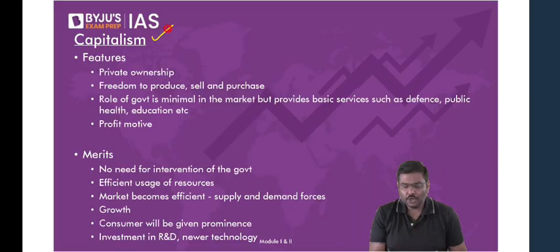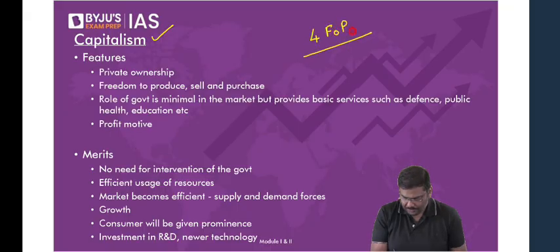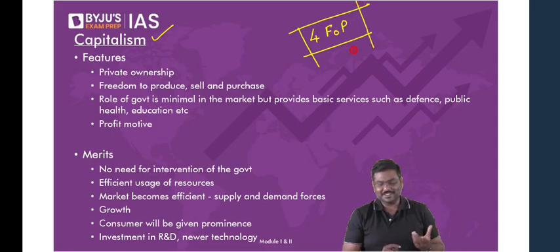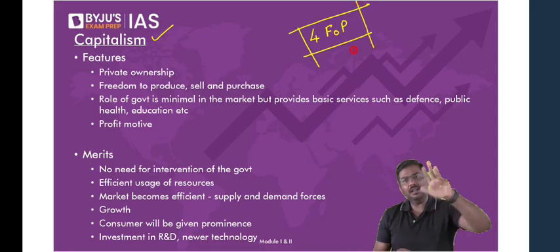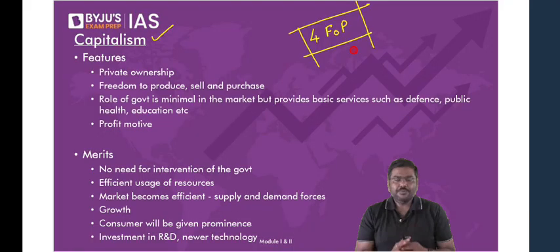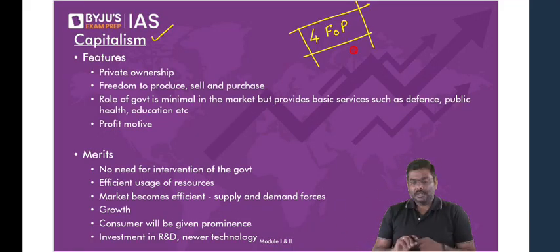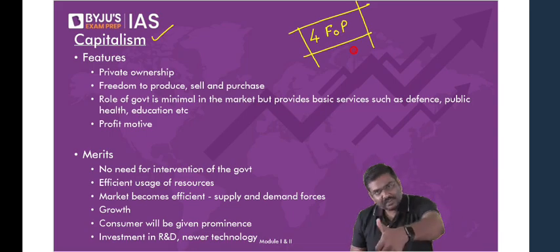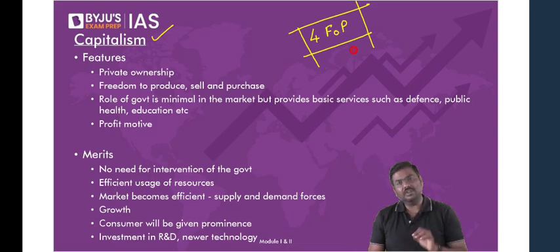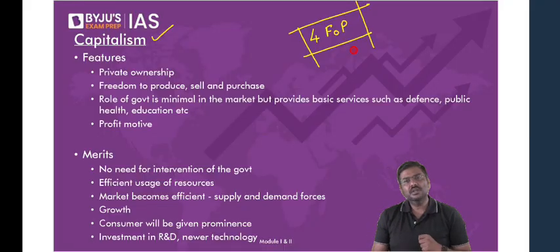Do you remember 4 factors of production? Couple of minutes ago we have discussed land, labor, capital, and entrepreneurship. Now, if in the economy the producer is private sector, that is private sector will decide what to produce, how much to produce, at what prices to sell, etc.